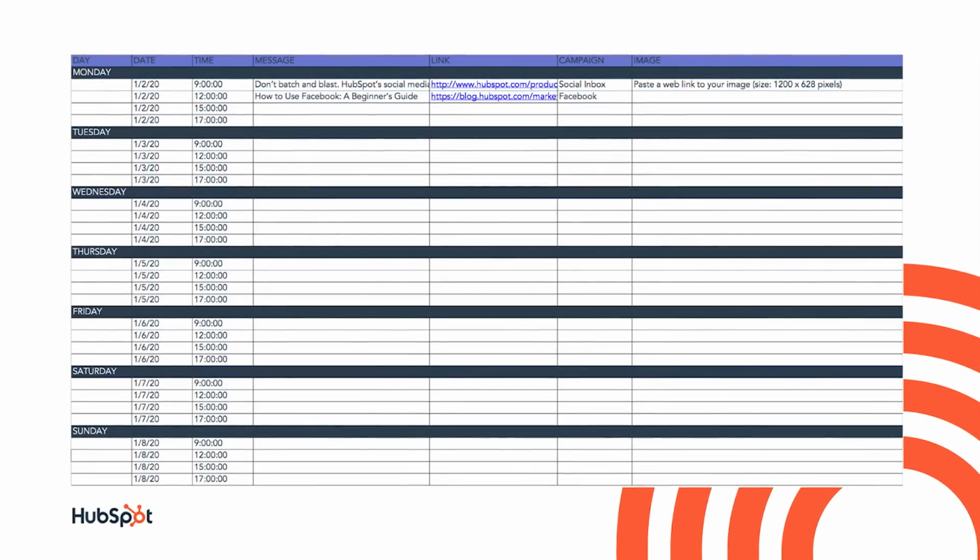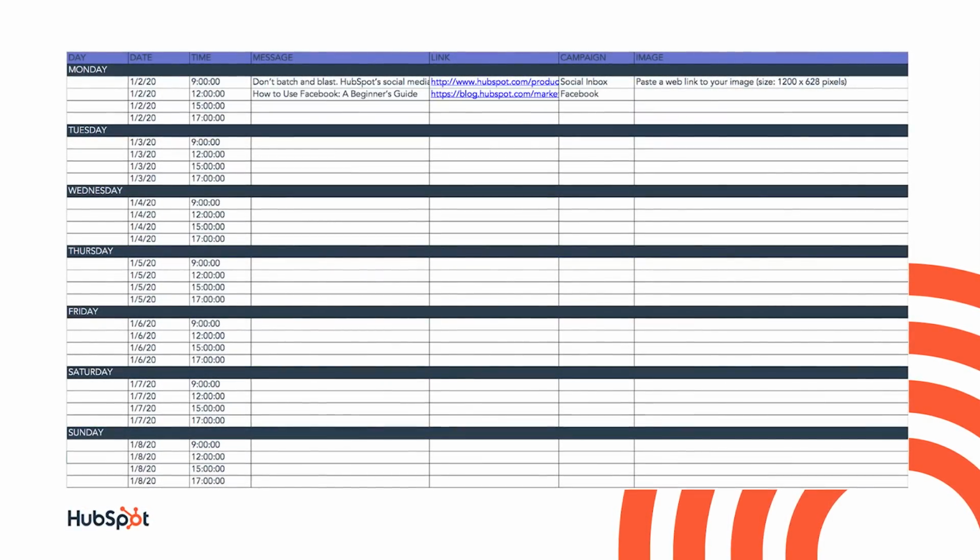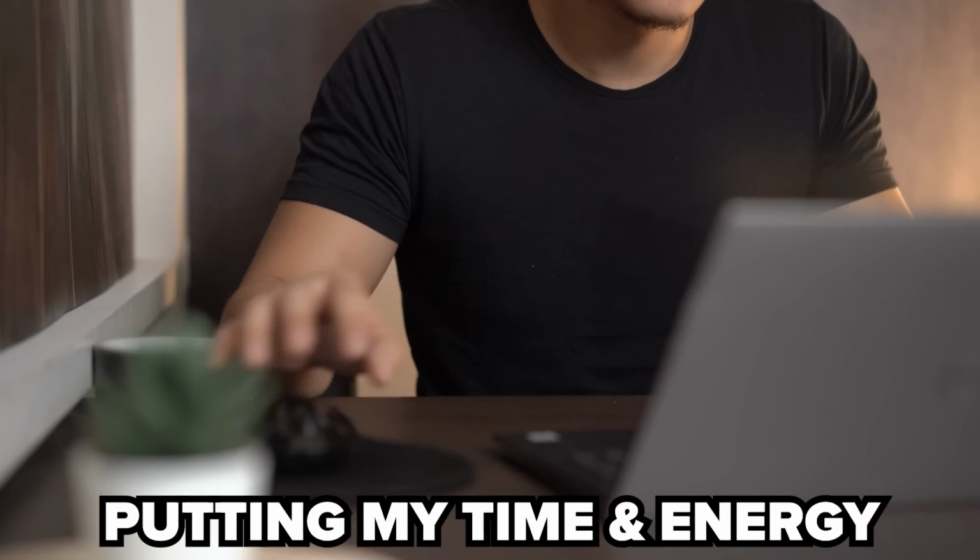Basically, it makes it really easy for you to be able to get organized and know exactly what you need to be posting, when you need to be posting it, and I like to even write in there what kind of formats I'm posting in, what lengths I'm posting in, and even how many views those pieces of content got, so I can actually use this as a feedback loop to continue to get better, and then I can look back at the last week or the last month and see what topics work the best, what formats work the best, what platforms work the best, so I know exactly where I should be putting my time and energy.